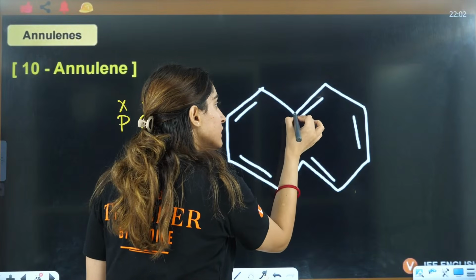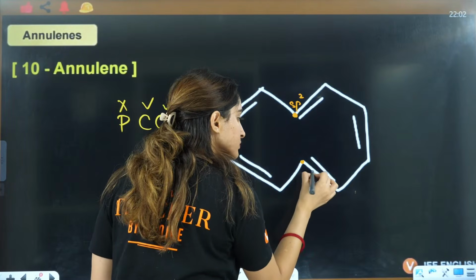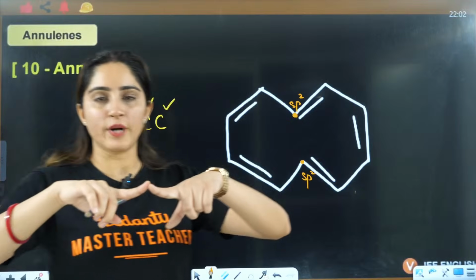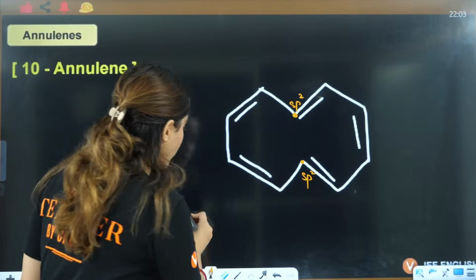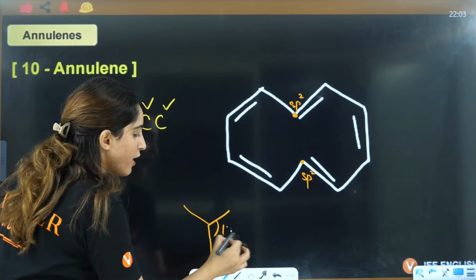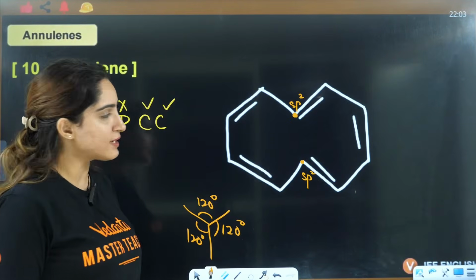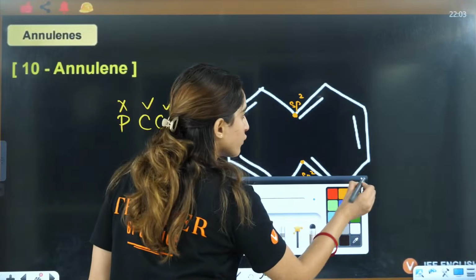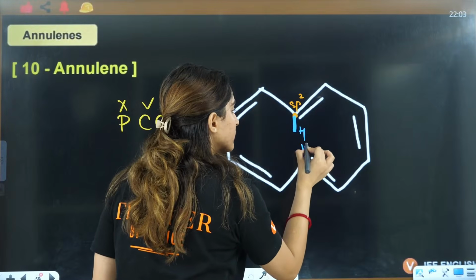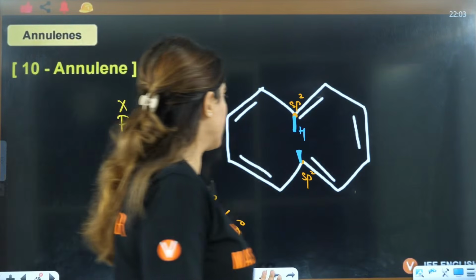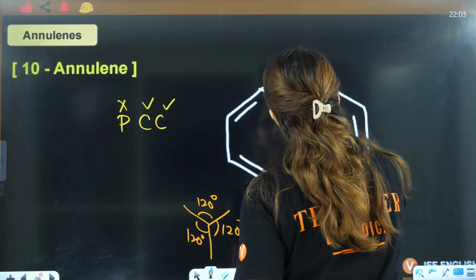So if planarity is not followed, why so, ma'am? See, here this carbon is sp2, this carbon is sp2. sp2 carbon means it should have a trigonal planar structure like that, which should have 120 degree angle. Now that means this hydrogen should be here, this other hydrogen should be here. This is actually on the planar side. So firstly I will draw simple this only, right?